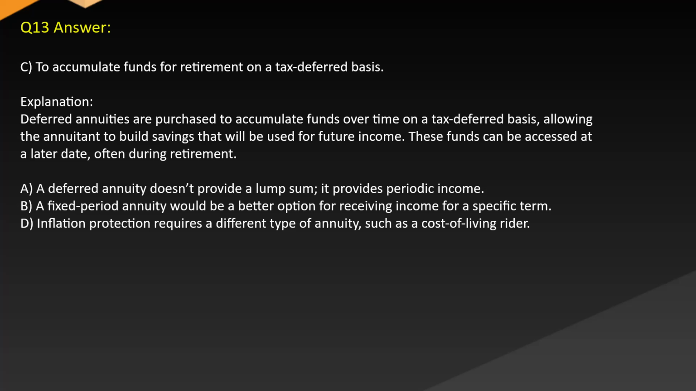B. A fixed period annuity would be a better option for receiving income for a specific term. D. Inflation protection requires a different type of annuity, such as a cost of living rider.